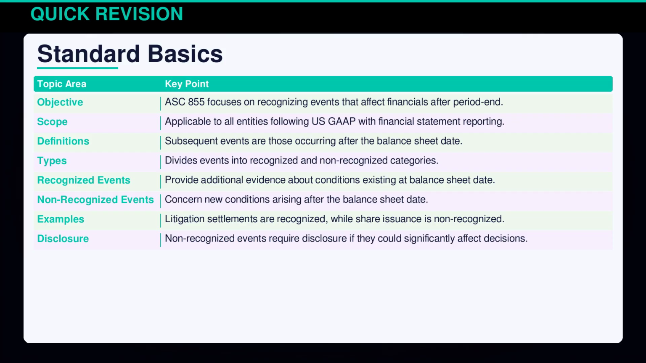ASC 855 centers on recognizing significant events post-balance sheet date. It applies universally under US generally accepted accounting principles, distinguishing between recognized and non-recognized events, like a litigation settlement or a new share issuance. Recognized events impact existing conditions, while non-recognized ones arise later. Disclosures are necessary for non-recognized events that might influence decision-making.